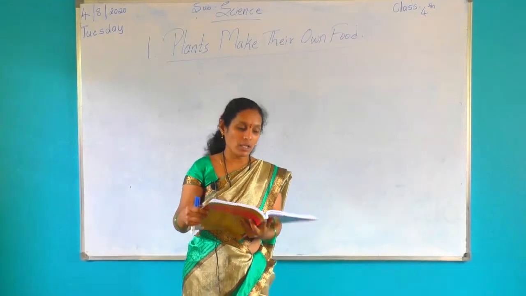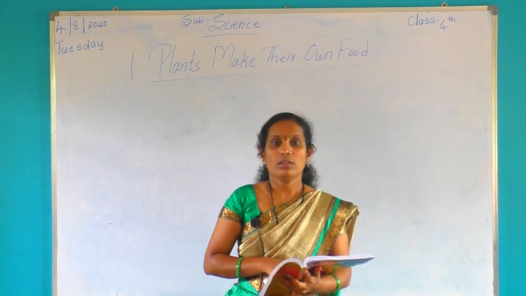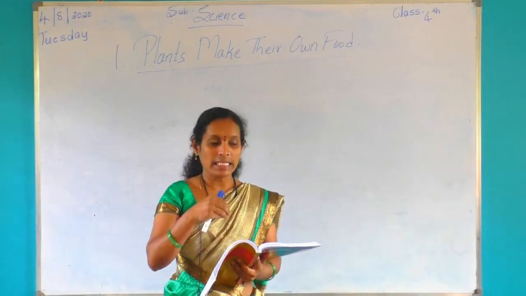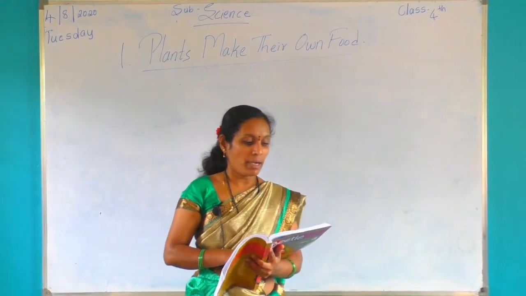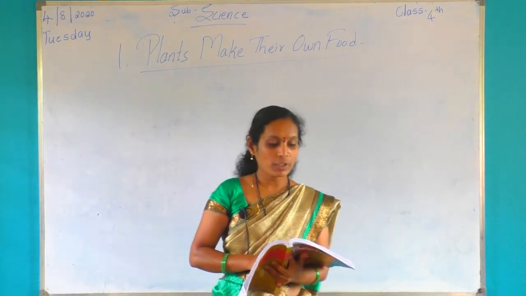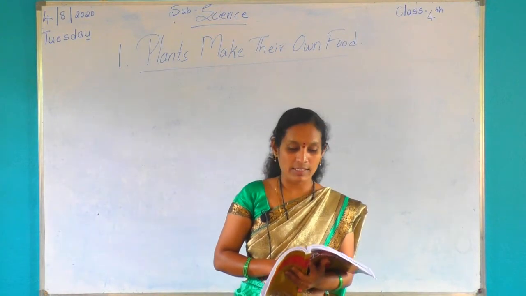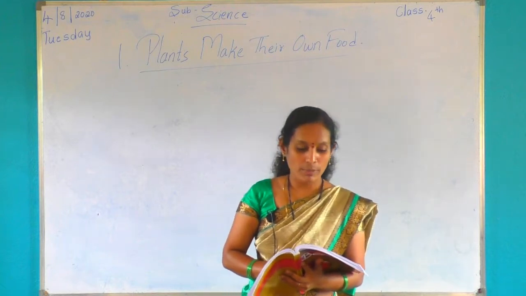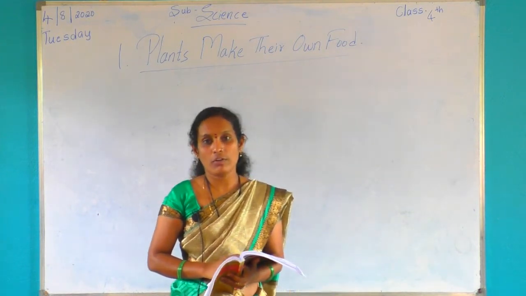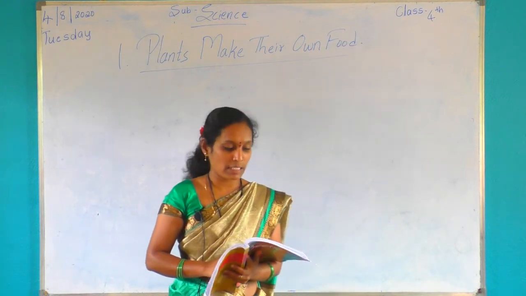See the reader. Plants make their own food. When you feel hungry, what do you do? You will eat, right? You go to the kitchen and look for something to eat. But a plant cannot move about in search of food. It makes food in its leaves. Leaves are the food factories of a plant. Plants make food by the process called photosynthesis. Let us learn how photosynthesis takes place in plants.